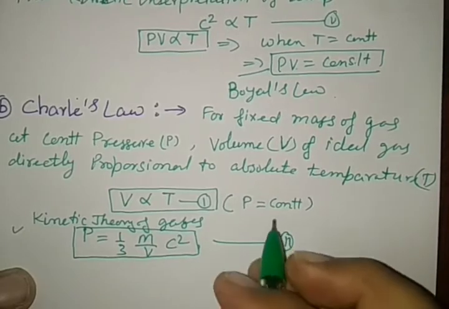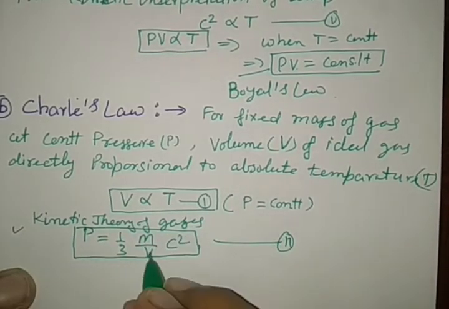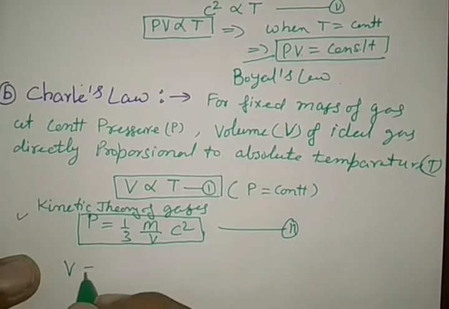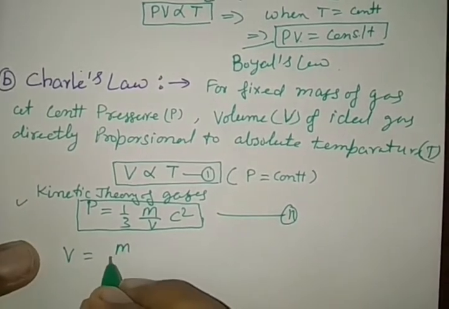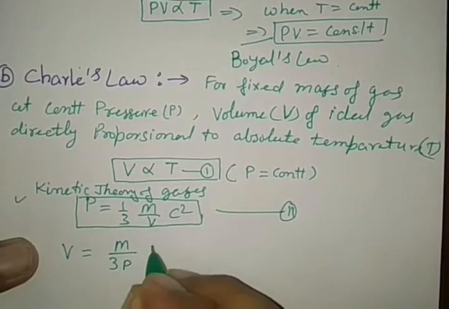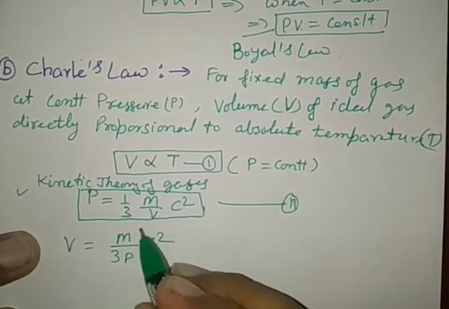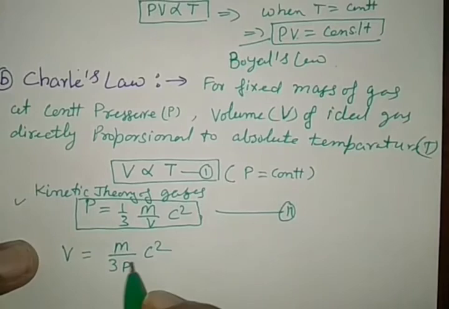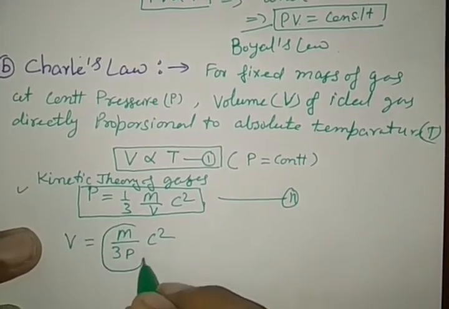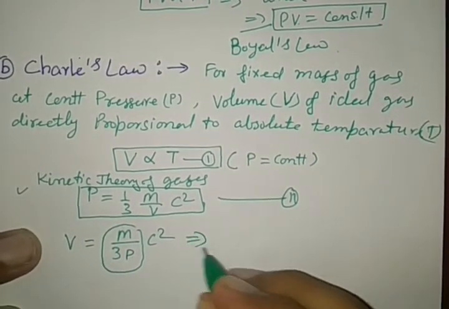This is equation number 2. See how we are going to obtain volume by this: V is equal to m by 3P c square. Here under this case, pressure is constant. This is for fixed mass of gas. 3 is already constant, so this total factor is constant.